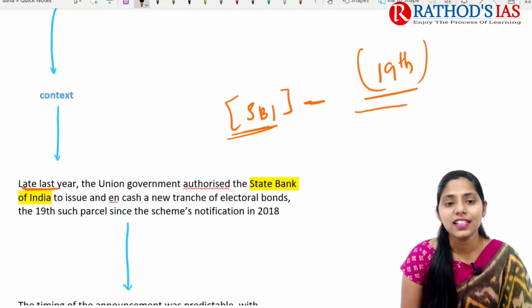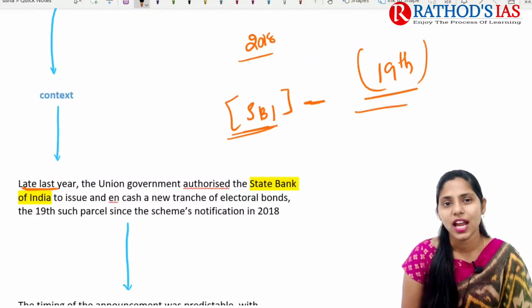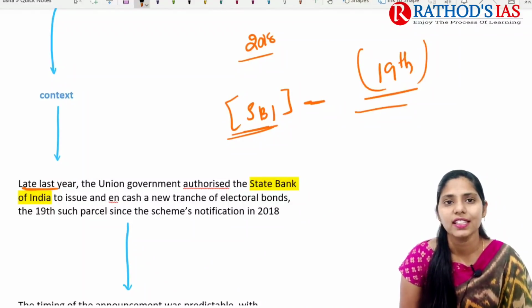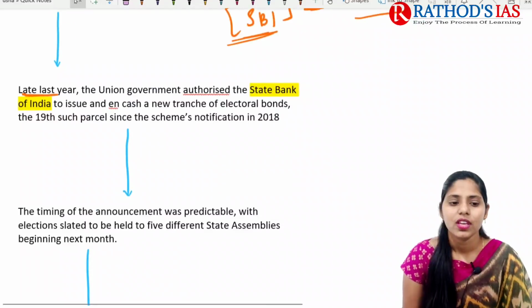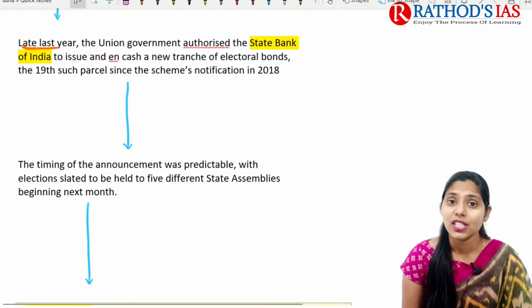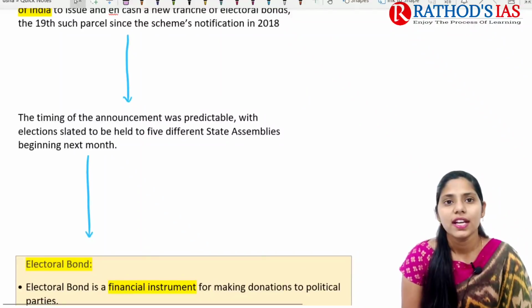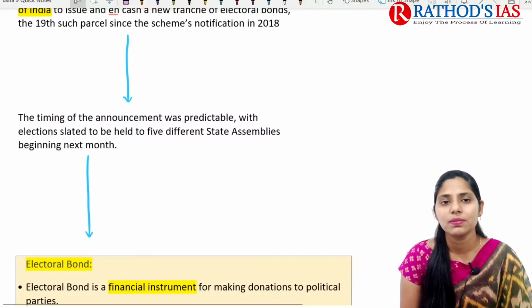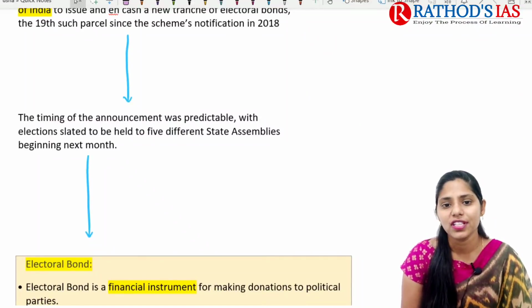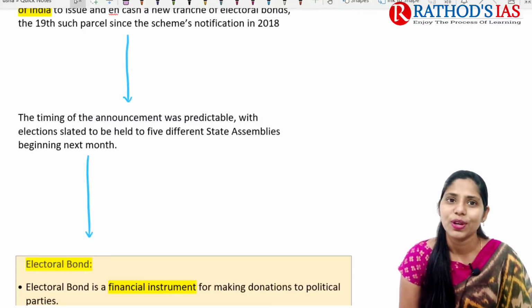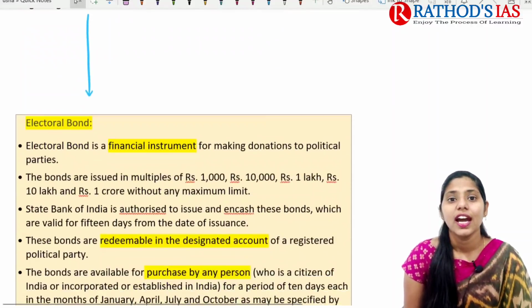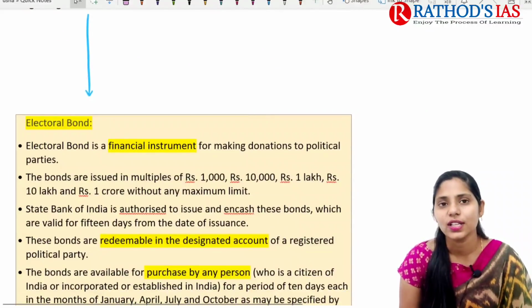And this is the 19th such parcel, since the scheme notification was done in 2018. Since 2018, if you are talking about till late last year, it was the 19th parcel of these electoral bonds. Now we are going to talk about this electoral bond scheme because the elections are going to start in 5 different state assemblies. So this is in the news. And now let us try to understand what this electoral bond scheme is.